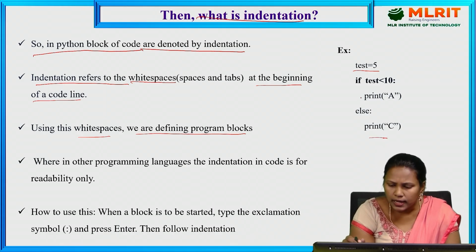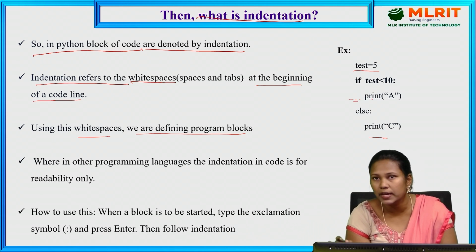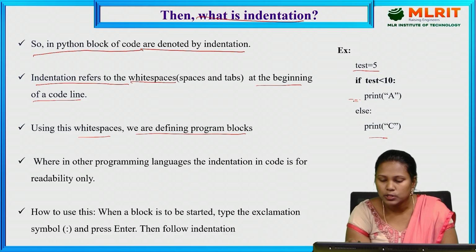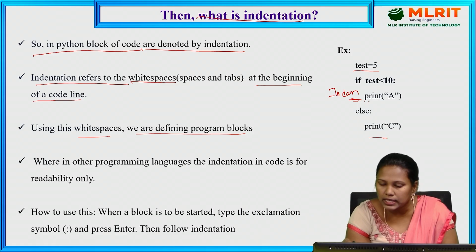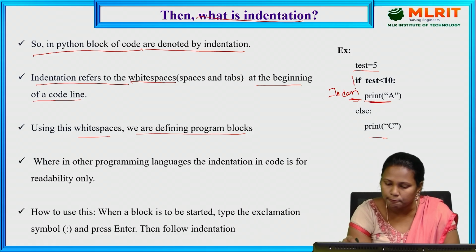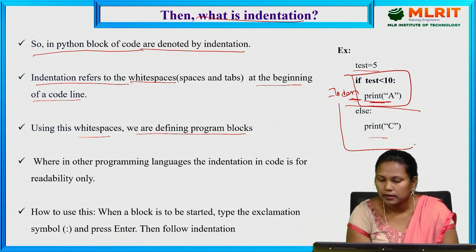So here they have given some spaces. After the if statement, the next line contains some spaces, and only then do we have the print statement. These spaces we are calling indentation. So by seeing the indentation, this statement belongs to the if block. And else contains a body, which also has some space.